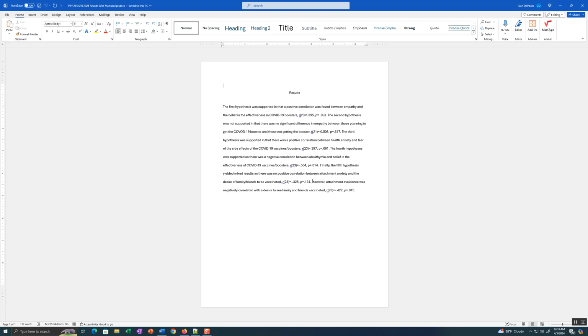The fifth hypothesis had mixed results, as there was no positive correlation between attachment anxiety and the desire of family and friends to be vaccinated.